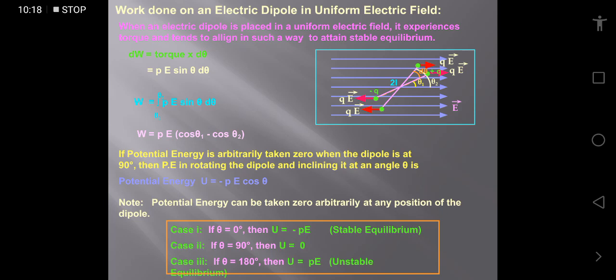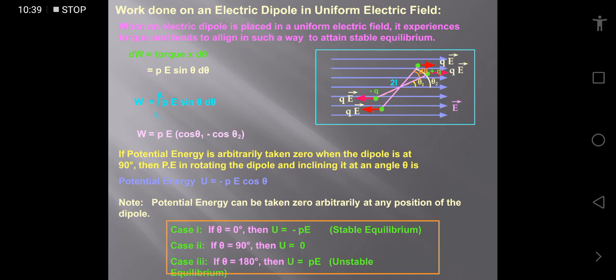So from here we take the value torque equals pE sin theta. So work done by disturbing the dipole is dW, that is a small work done, equals torque into angular displacement d theta. But torque equals pE sin theta.